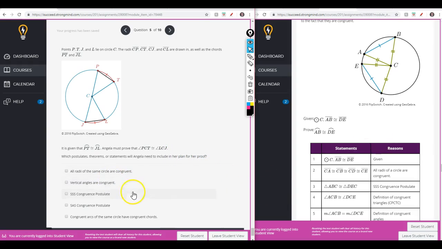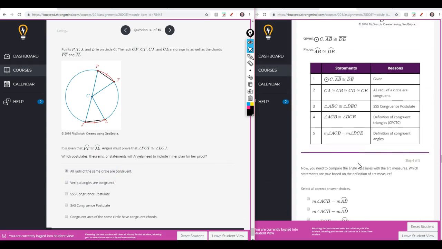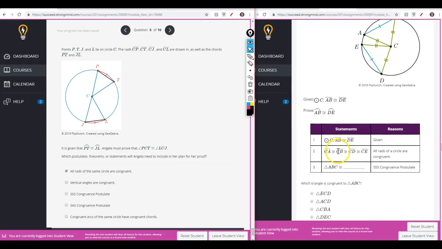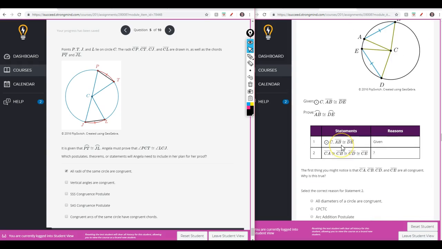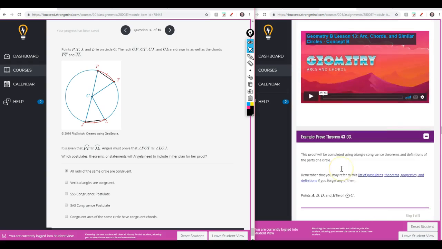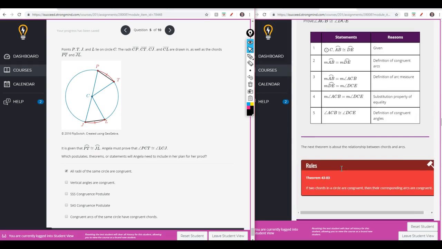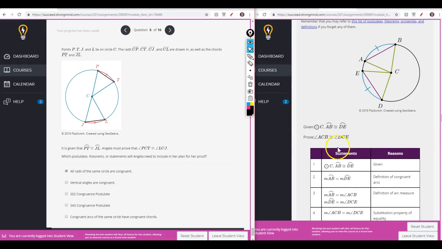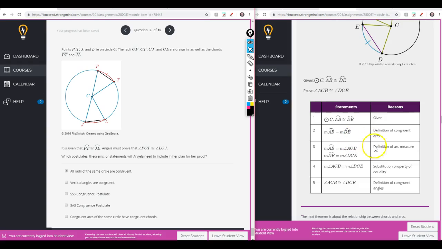All radii of a circle are congruent. That has been a common theme so far. I'm just scanning for a proof that gives us proof that the arcs are congruent, and to prove that these angles are congruent. So here's the given: those arcs are congruent, prove that those central angles are congruent.